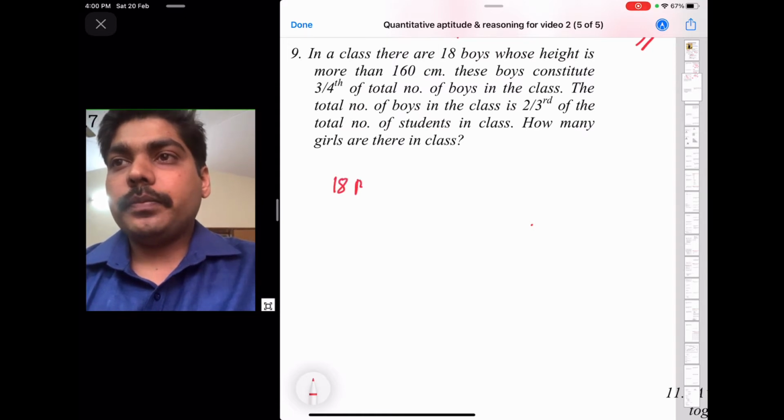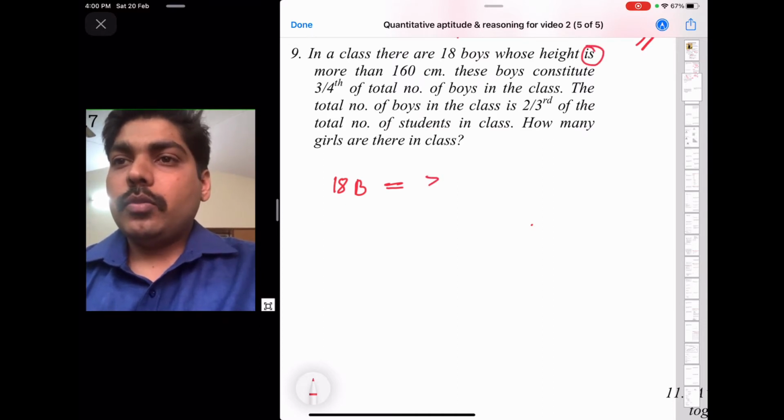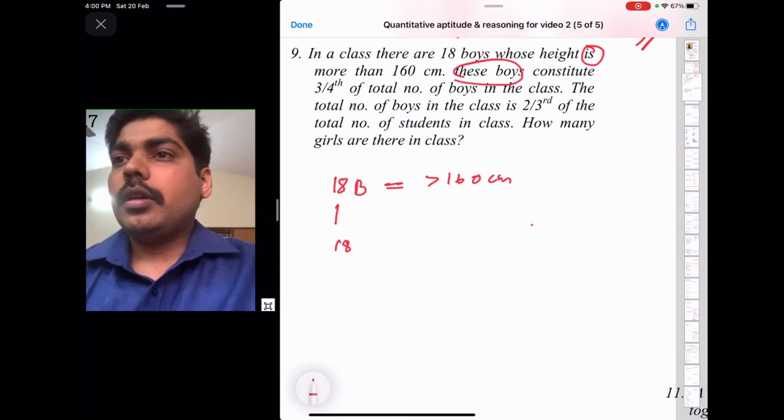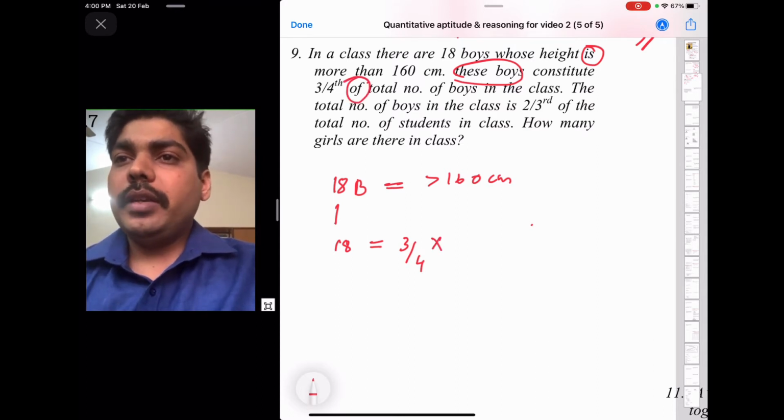18 boys whose height is, "is" means equal, more than 160 centimeter, and these boys, 18 boys, constitute 3/4 of, that means 18 is 3/4 of, "of" means multiplication, 3/4 of the total number of boys in the class.